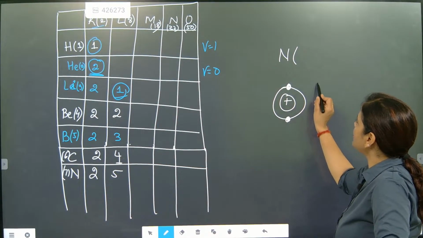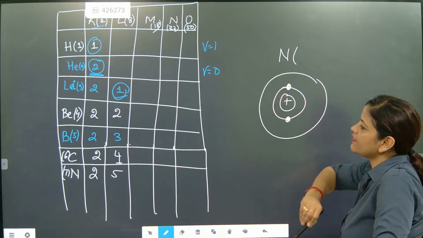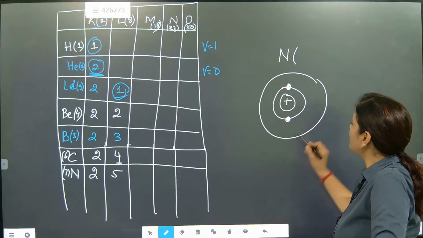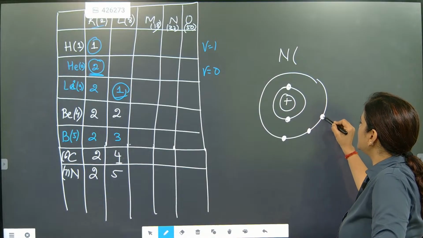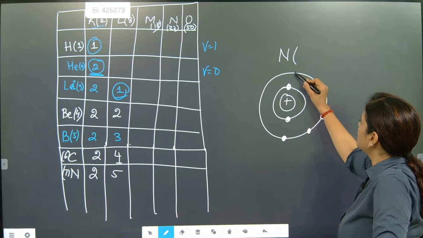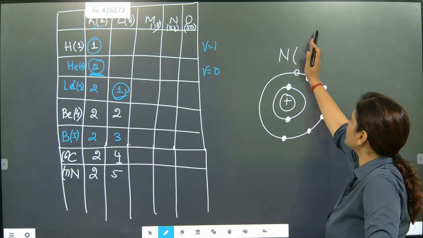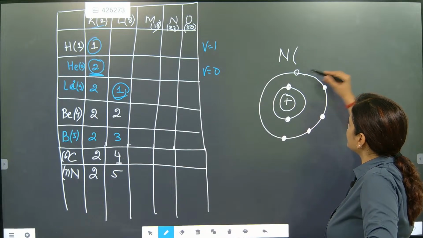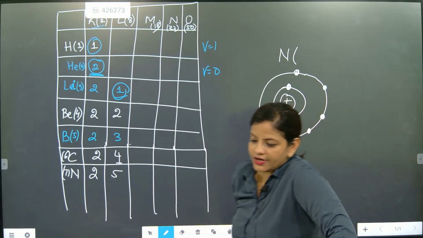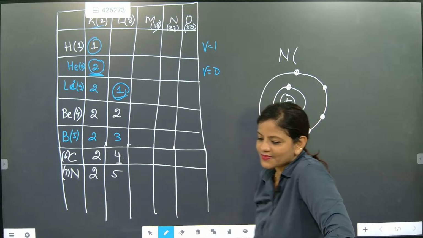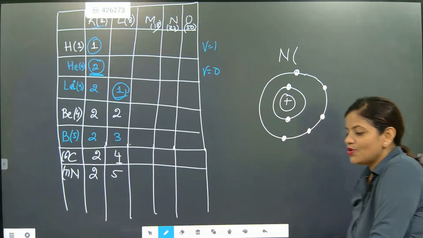Now the second orbit has how many electrons? 5 electrons: 1, 2, 3, 4, 5. How many places are still left? 3. Understood? So here I am telling the story of nitrogen.